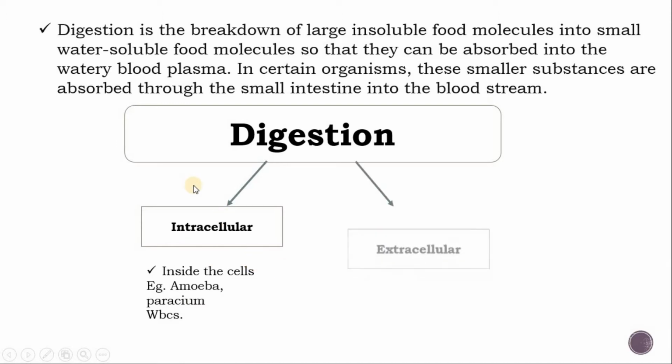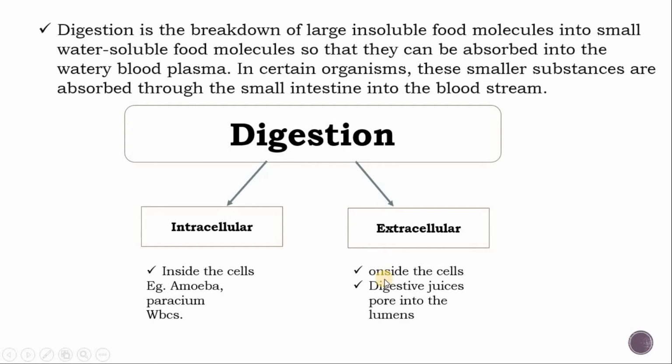Another digestion is extracellular digestion. Now what is extracellular digestion? Intra means inside the cell, extra means not inside the cell, outside the cell, into the lumen. The digestion takes place outside of the cells, into the lumen, where the digestive juices are poured into the lumen.